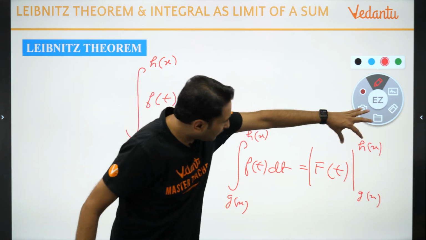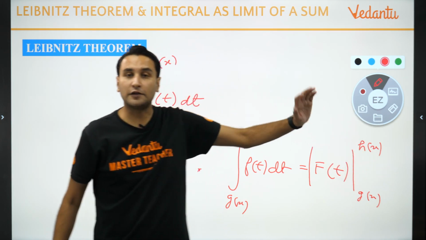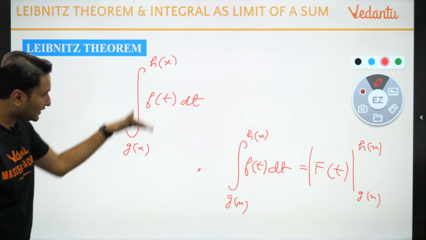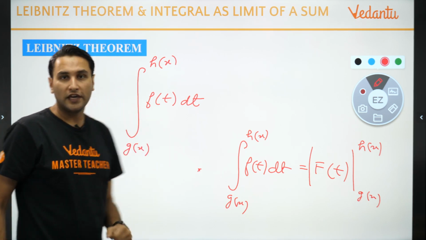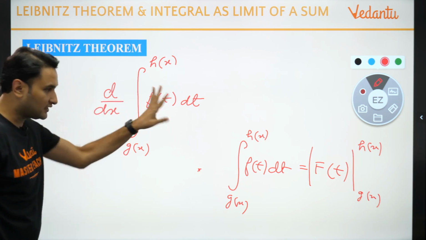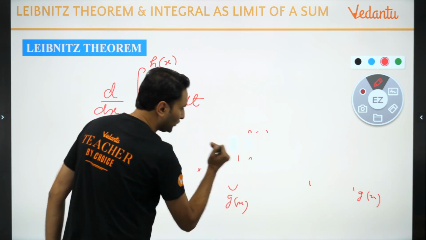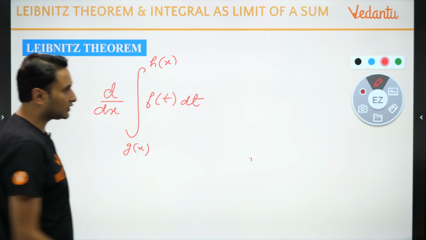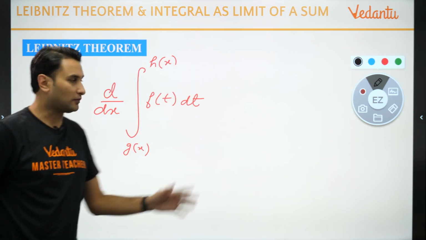So when you put the limit F(h(x)) minus capital F(g(x)), it becomes a function of x. ओके बच्चों, सो हमेशा याद रखना, this actually is a function of x. Now if you want to differentiate it with respect to x, since it is a function of x, I will want to differentiate it with respect to x. करें इसको differentiate, क्या होगा? If you differentiate with respect to x बच्चों, remember the formula, although हमने इसको किया हुआ है, although we have done it multiple times,